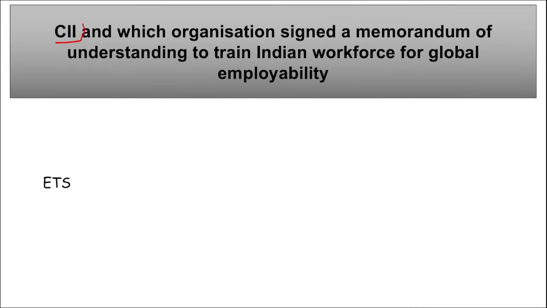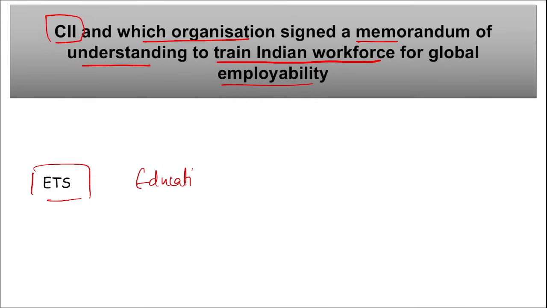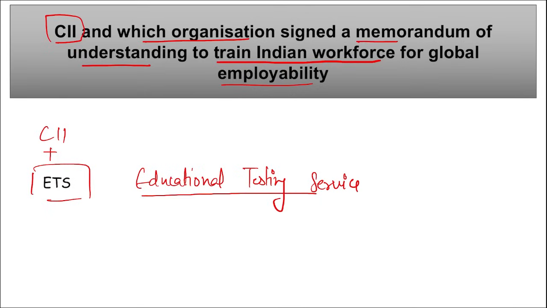Moving on, CII and which organization signed a memorandum of understanding to train Indian workforce for global employability? So, Educational Testing Service, ETS. CII, that is Confederation of Indian Industry, signed an MOU with ETS, that is Educational Testing Service. Correct, and they signed this MOU to enhance the global employability of the Indian workforce.